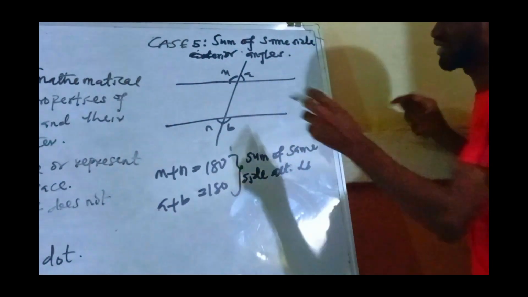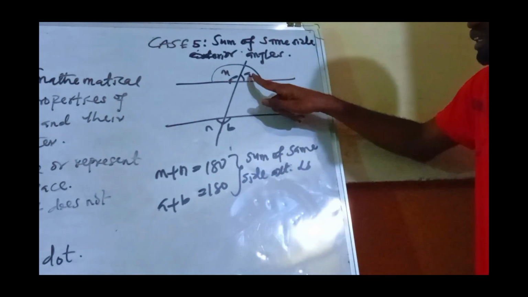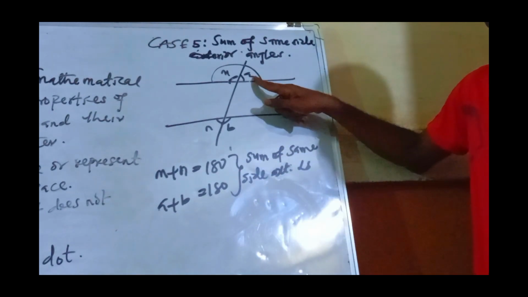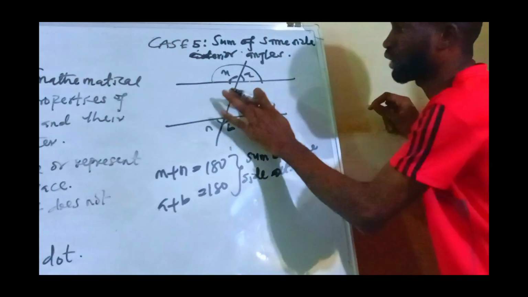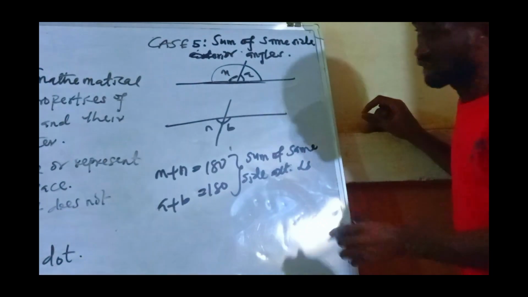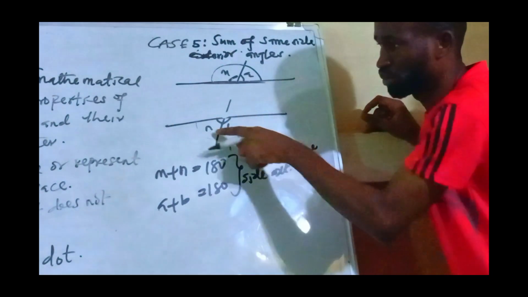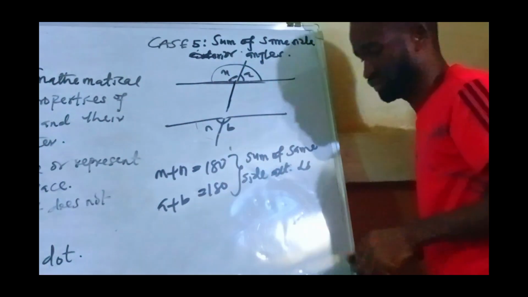Now you notice that if I add everything here, M plus A will give us 180. What will not be our reason here? Our reason will not be straight line angles, or sum of angles in a straight line. Because if I remove this line, you can see that this is a straight line. Then if I also add B plus N, it will still give me 180, which is straight line angles. Are you there?